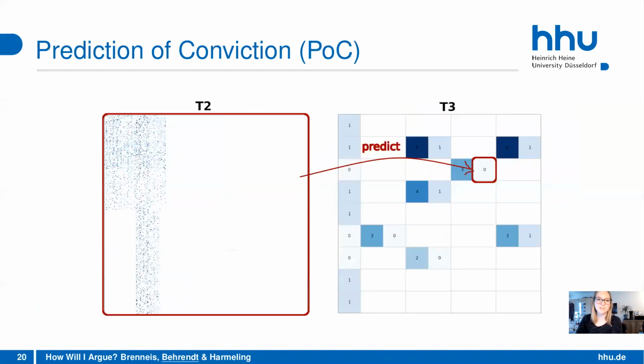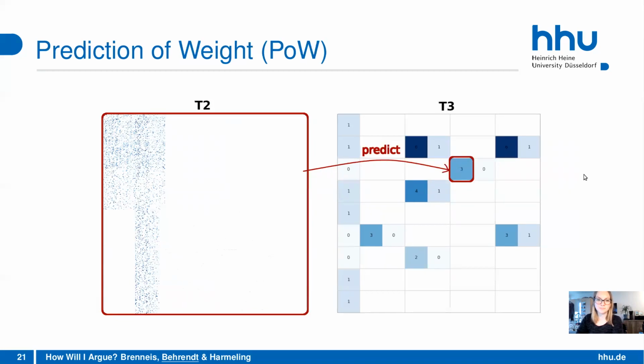For the first task, prediction of conviction, if we have, for example, all the data that we collected at time point T2, then we can try to predict the values of the conviction at time point T3. So for every argument where we have data for this one participant, we can predict the value for the conviction, and of course also for the weight.